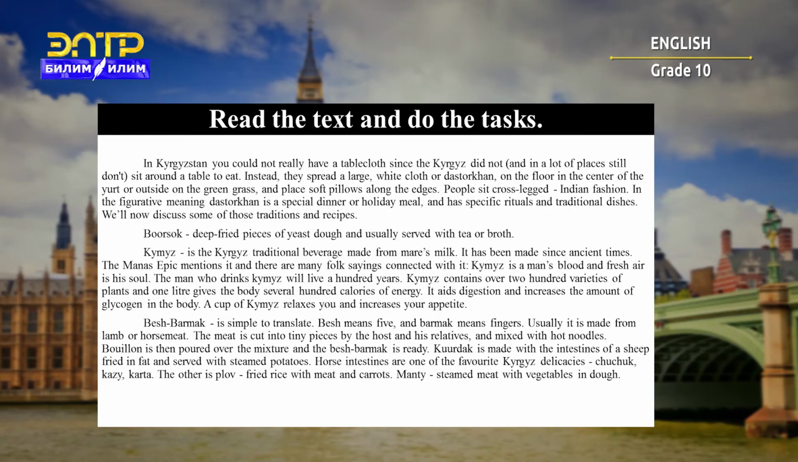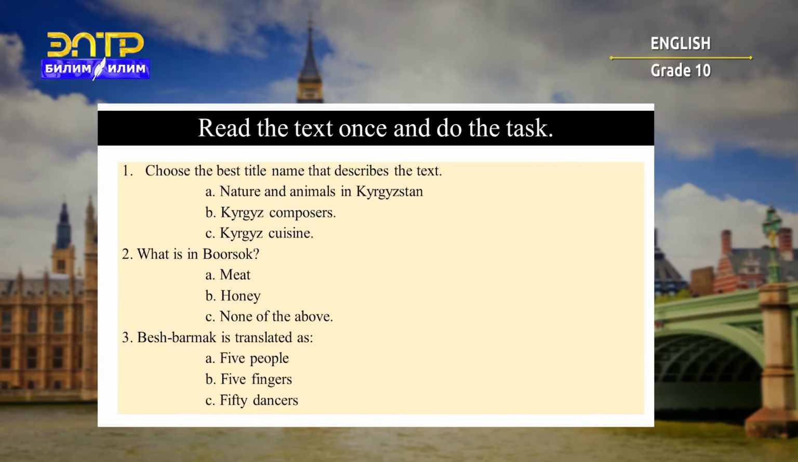Alright, we'll continue. So, the best title that can describe the text is it A, Nature and Animals in Kyrgyzstan, or B, Kyrgyz composers, or C, Kyrgyz cuisine? Well, definitely it's about Kyrgyz cuisine. 2. What is in borsuk? Is there meat? Is there honey? Or none of the above? C. None of the above.